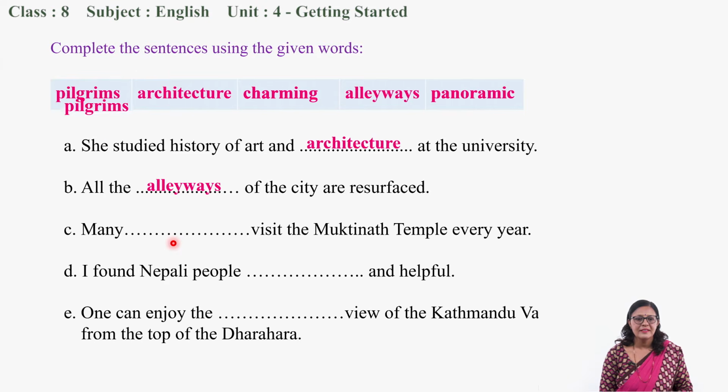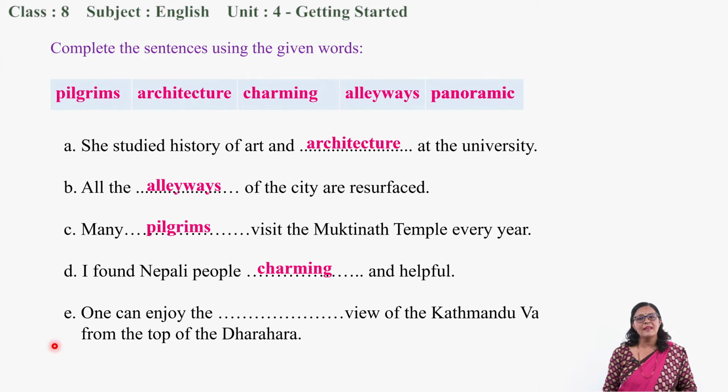Correct. It is pilgrims. Likewise, I found Nepali people ... and helpful. Okay, they were very happy people, they were charming. Okay, they shared their experience, they talked without feeling shy. Okay, now the last one, can enjoy the ... view of the Kathmandu valley from the top of the Dharahara. Okay, wide view. What is the right word? Okay, panoramic view of Kathmandu valley, that means full view.